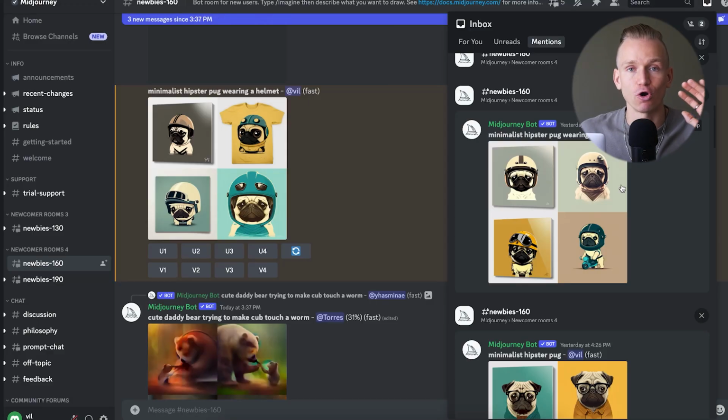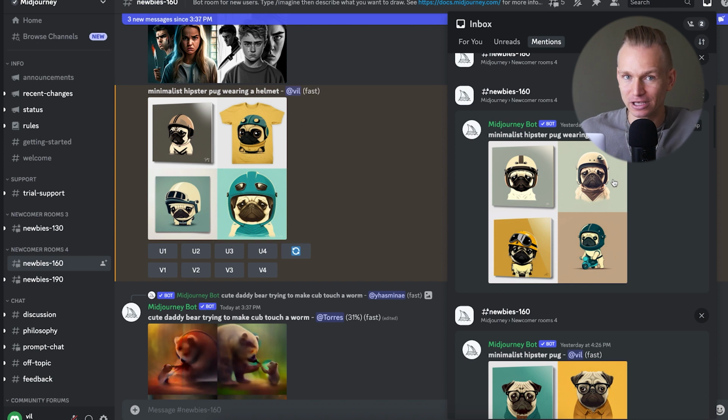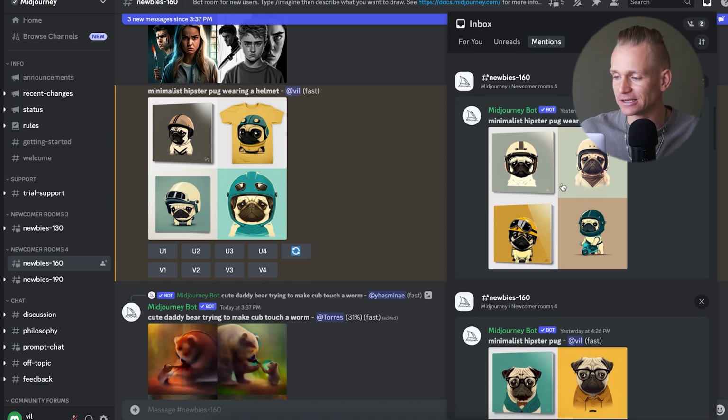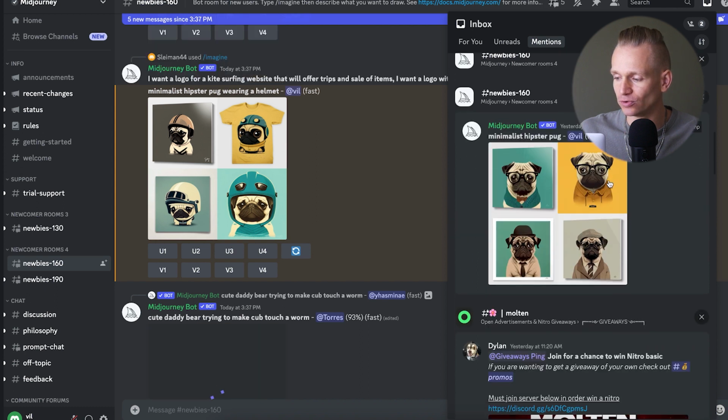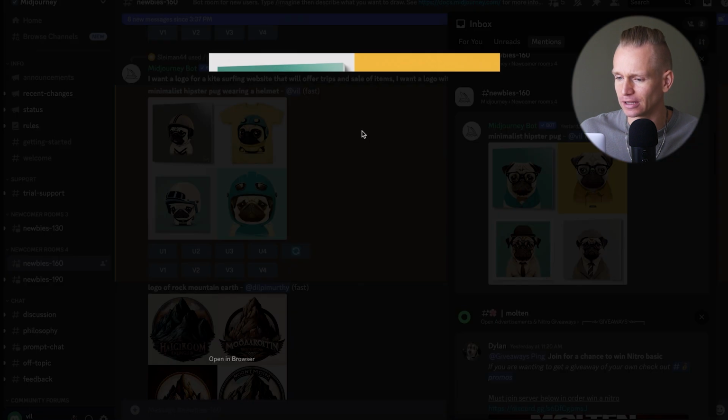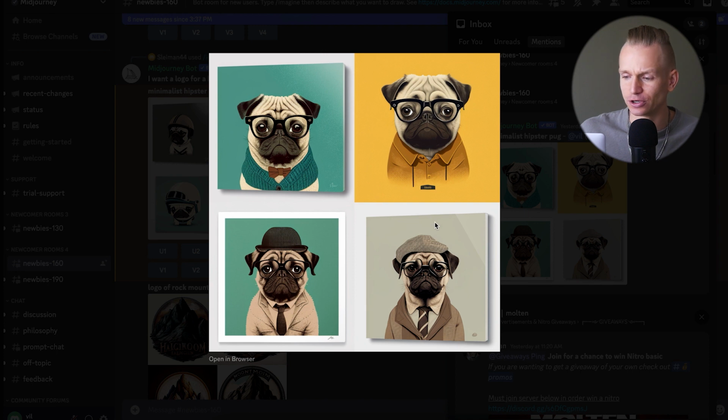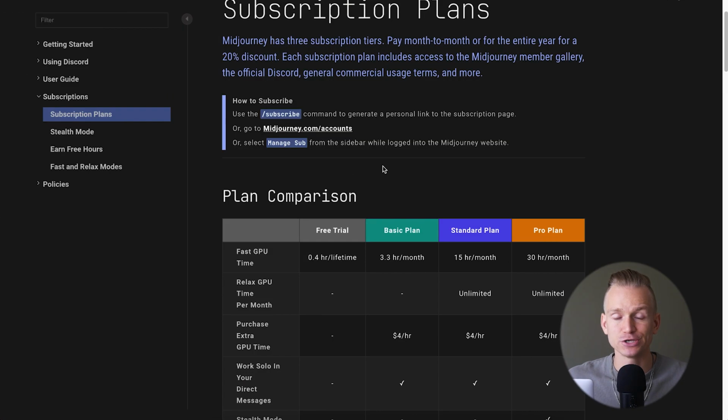I'm not going to go through the whole Midjourney tutorial. I will leave some links for that. But basically, as you can see here now, we got a few different images, and I actually really like these ones. I think these ones look very, very cool. And all of this was done literally in 5 seconds, just me putting in the text, and that's it. So with Midjourney, you get 25 first free generations, and after that you do need to get a paid plan. It isn't that expensive. I will try, by the way, also to put some other tools that you can use for image generation as well.